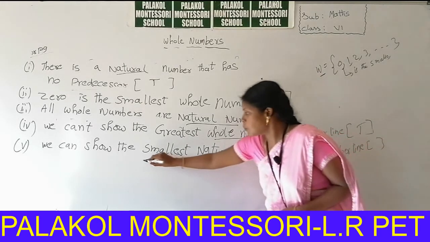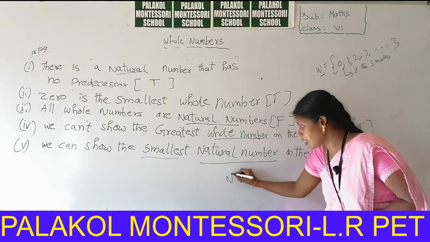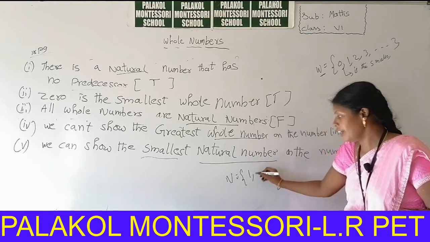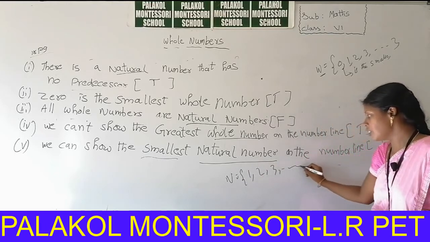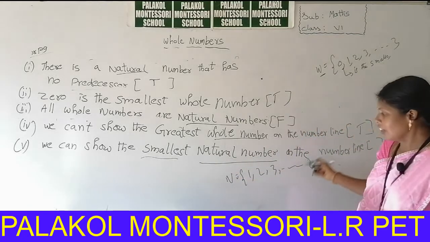So what is the smallest natural number? We already learned natural numbers are starting from 1, 2, 3 and so on. So we can show the smallest natural number on the number line.